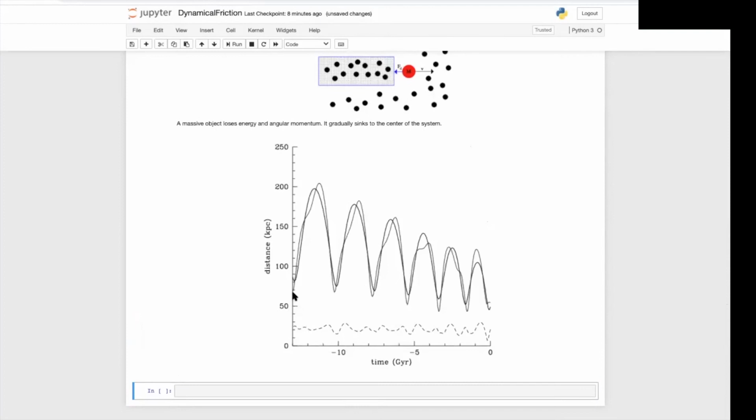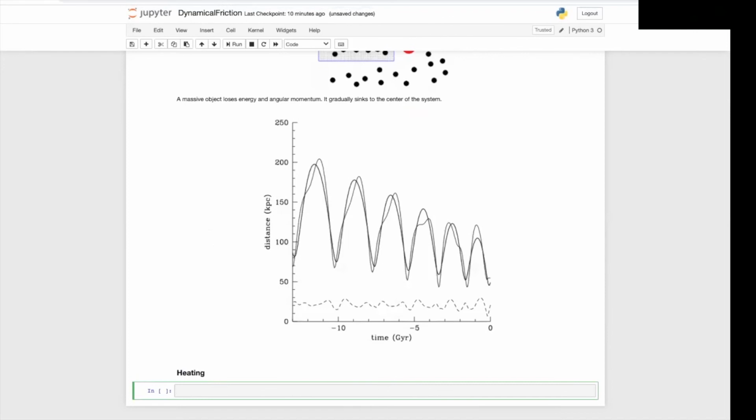For instance, here we see the decay of the orbits of the Magellanic Clouds around our galaxy. The upper curves here show the radius of the clouds from the galactic center, the thick lines for the Large Magellanic Cloud and the thin lines for the Small Magellanic Cloud. The dashed curve here shows the separation between the Large and the Small Magellanic Clouds. As you see, because of dynamical drag, the orbits are sinking and eventually they'll merge with the Milky Way. In this model, the clouds will merge with the Milky Way in about 6 billion years. Yet this model here is unrealistic beyond 3 billion years in the future, because the Milky Way will experience a much more violent merger with the Andromeda galaxy.